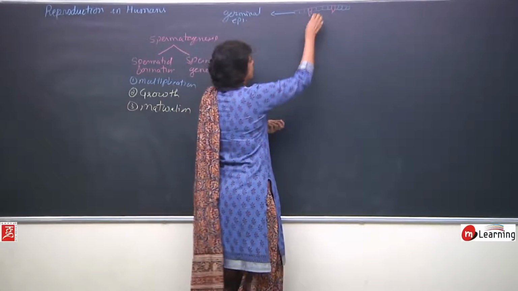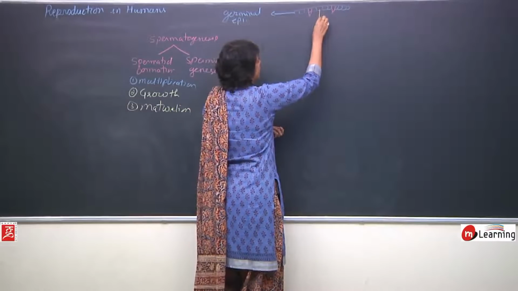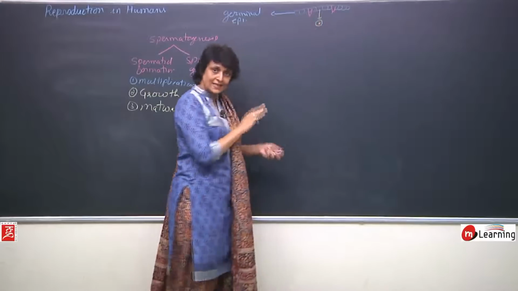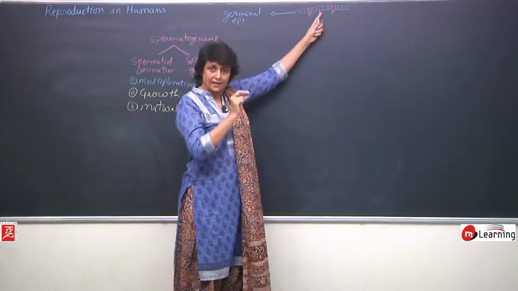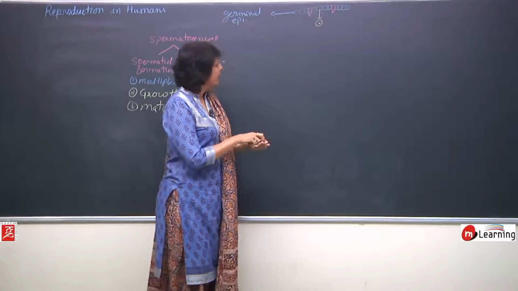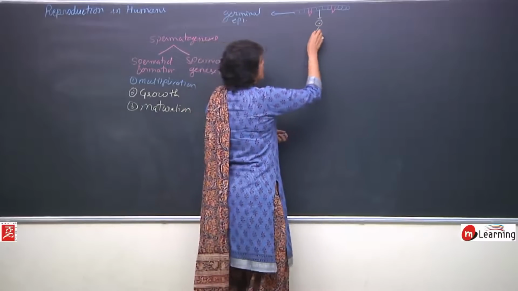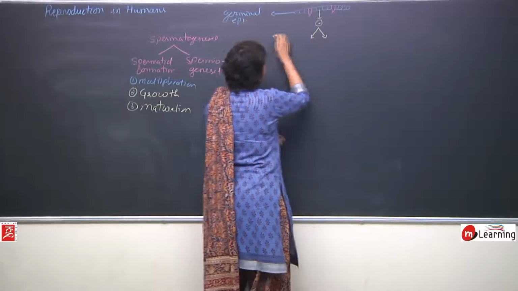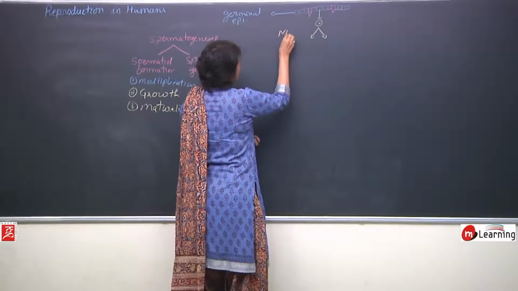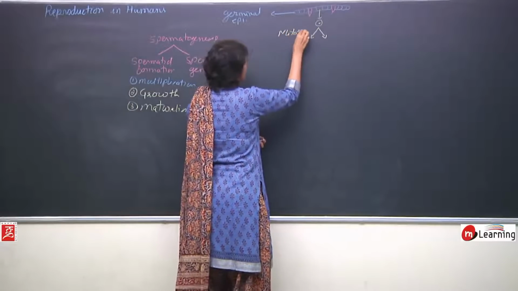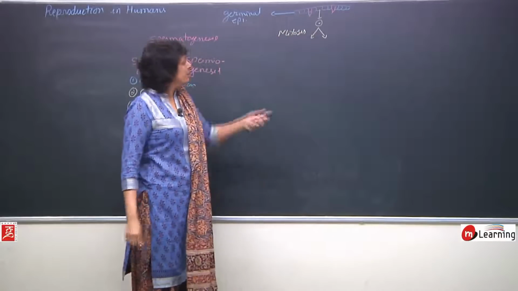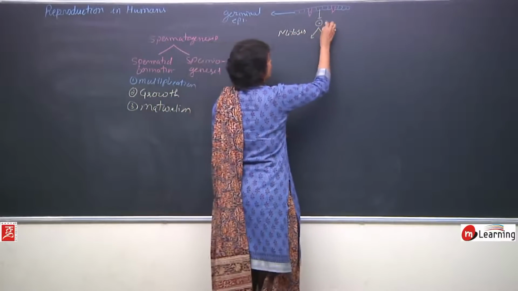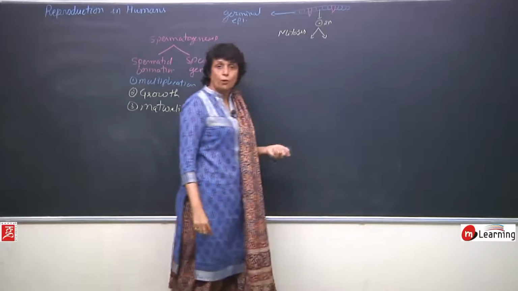So now these germinal epithelial cells, suppose now I am showing the cell separately, but it is still here attached to the membrane. It undergoes mitotic division. This is mitosis. The cells are diploid. The germinal epithelial cells are diploid.